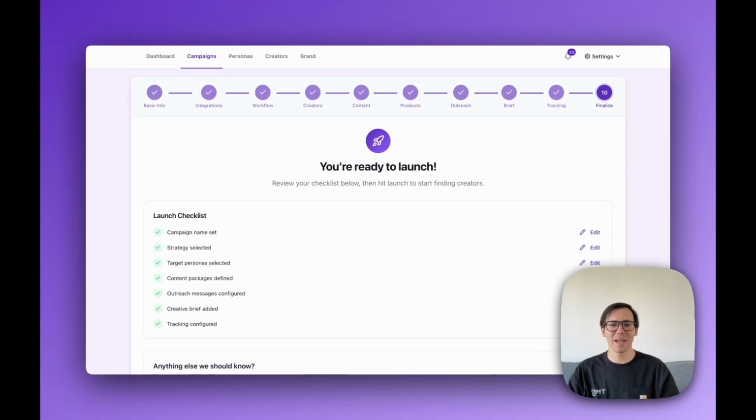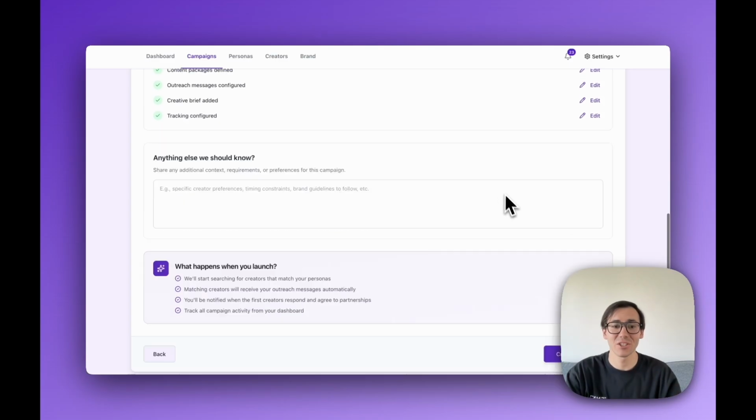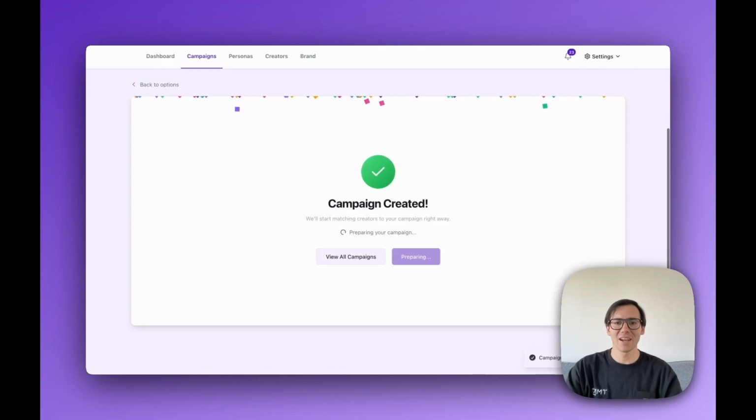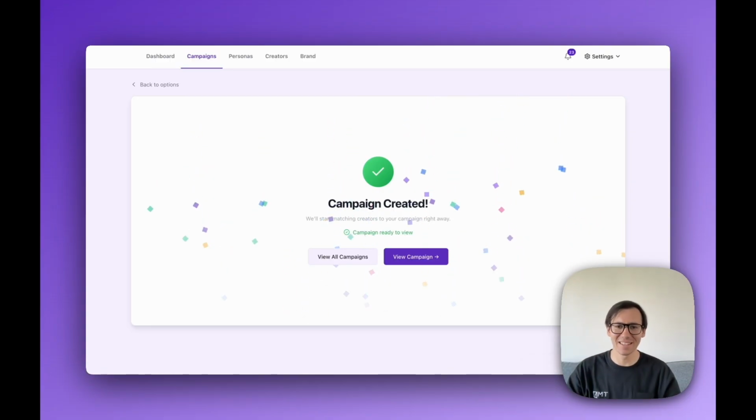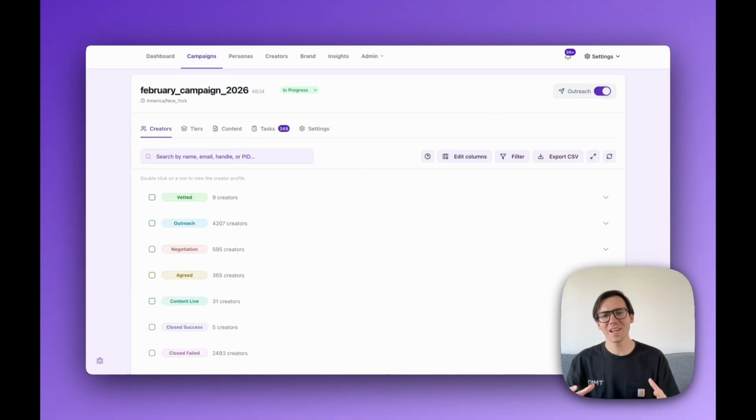Once I'm happy with my campaign, I can finalize and get it started. What's really cool is that campaigns are fully self-serve and configurable to your exact needs. After setting up your campaign, we'll kick off outreach. But given that it might take a few days to get started and start seeing creators, I'm just going to open an existing campaign and show you what it's going to look like.